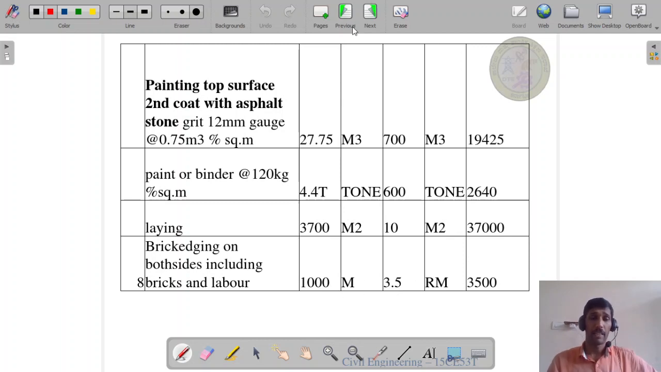In this way we will compute the total cost of each item of the work. Now in this particular problem I have not computed the entire cumulative amount, because some minor items I have not counted, only I concentrated on these 8 items. For that reason I have not computed the total cost here.